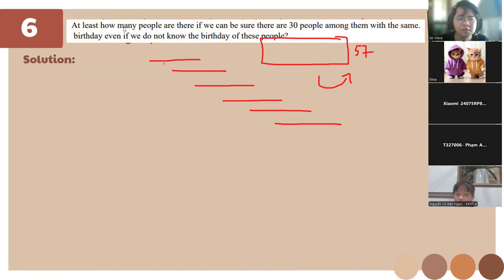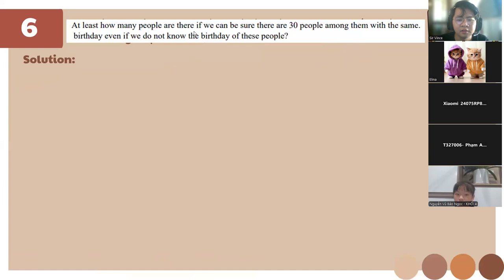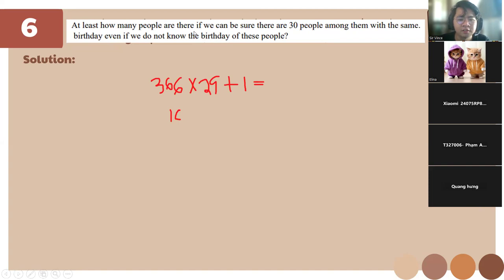Reading the question, at least how many people are there if you can be sure that 30 people among them have the same birthday, even if you do not know the birthday of these people? So, the solution is going to be like this. We have 366 times 29 and just plus 1 to ensure. So if we multiply 366 times 29, we're going to get at least 1,614.